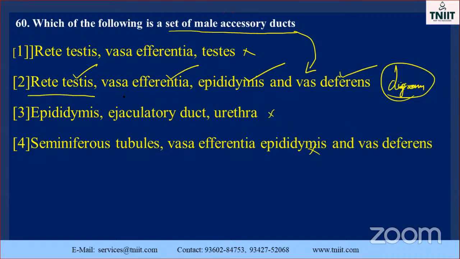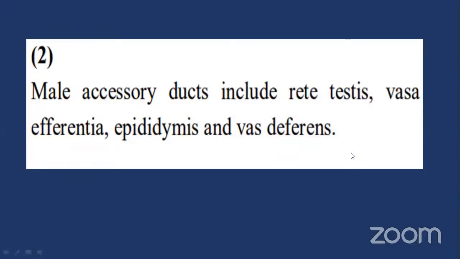So rete testis, vasa efferentia, epididymis, and vas deferens are the correct answer for the question on male accessory ducts. Suppose you take an example of female accessory ducts; it is the same concept, and also differs. The male accessory ducts include rete testis, vasa efferentia, epididymis, and vas deferens. So the second option is the correct option.